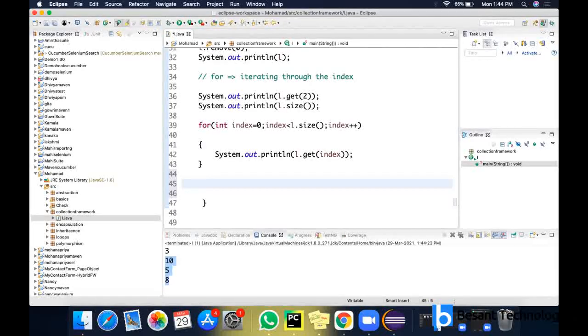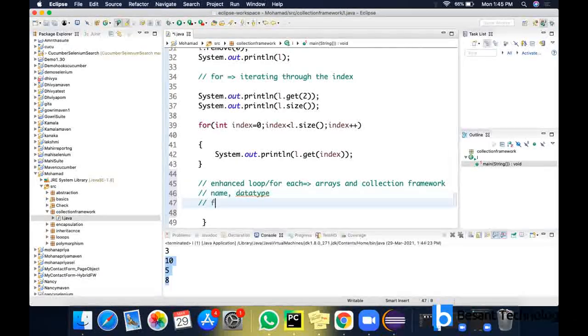That loop is what we will use in real-time code. So what is this? Sorry, the enhanced for loop, or for each loop. This for each loop is only used for arrays and the collection framework. You cannot use it outside of them. If you want to use the enhanced for loop, you have to know only two things: the name of the collection and the data type of the collection. You need not know the size or start from the index. No implementation, no condition checking, nothing.